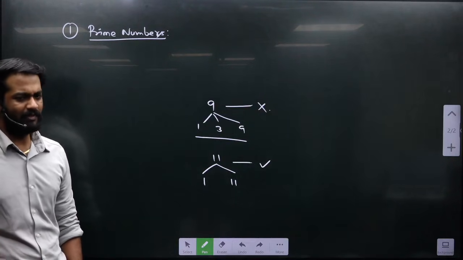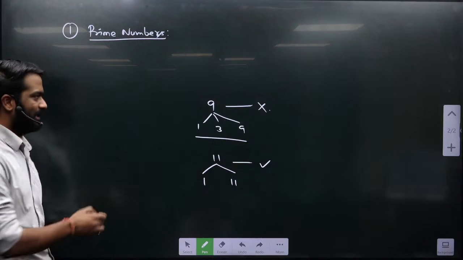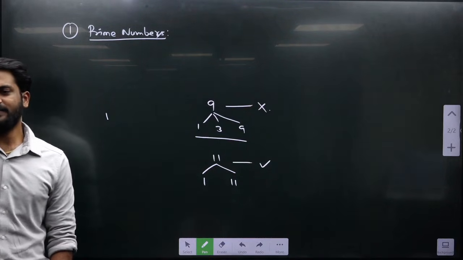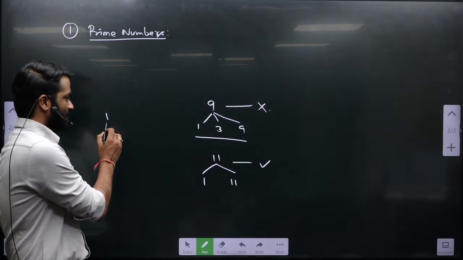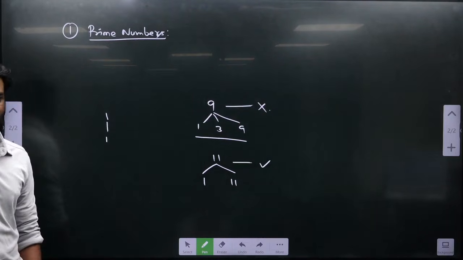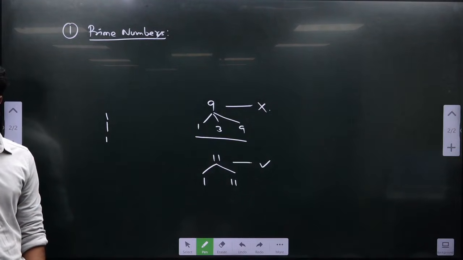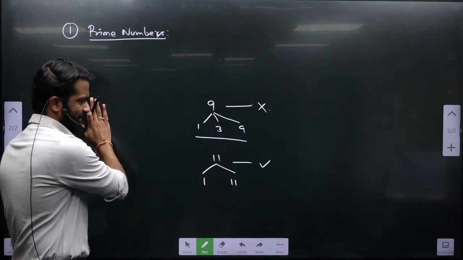Now since I have taught you what I mean by prime number definitionally, is 1 a prime number? Is 1 a prime number? You should know that there is only a single factor of 1, which is 1. Since this is the case, it does not have 2 factors, so it is not a prime number. First thing. Let's not make this complex.